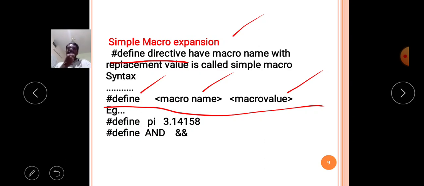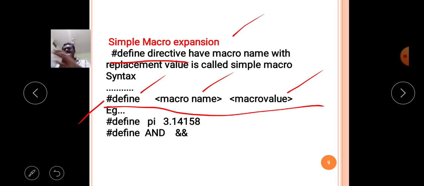Now what will happen when this line is executed by the C compiler? Our source code is processed from top to bottom once.